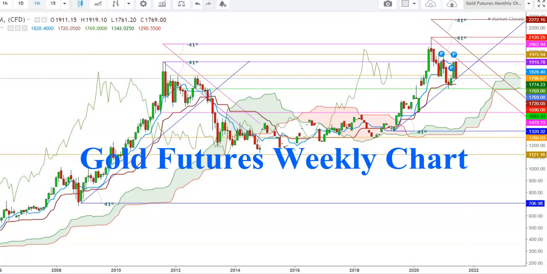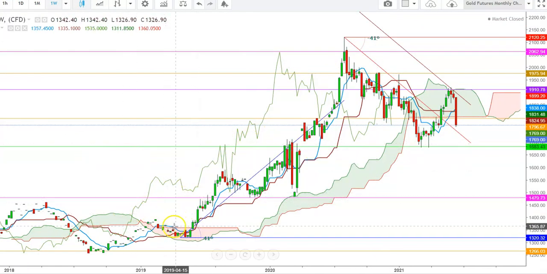So friends, now let's check this move in a weekly time frame. Here in a weekly time frame, you can see how the gold futures started an uptrend during the month of April 2019, and this uptrend continued up to the levels of 1854, from where this uptrend turned into a steep upward move when the gold futures tested a lifetime high at the levels of 2120. But since then we have seen a downward move in gold futures, where the gold futures found its support.